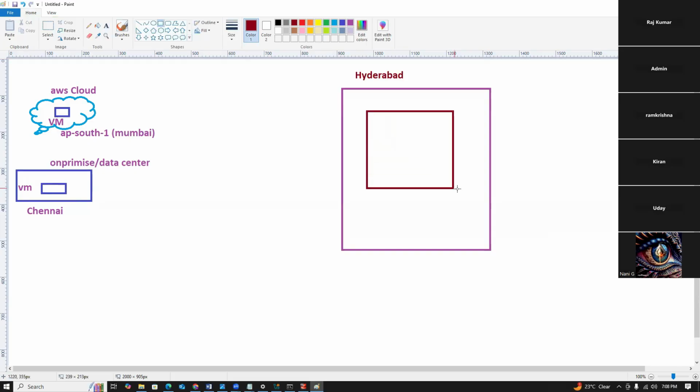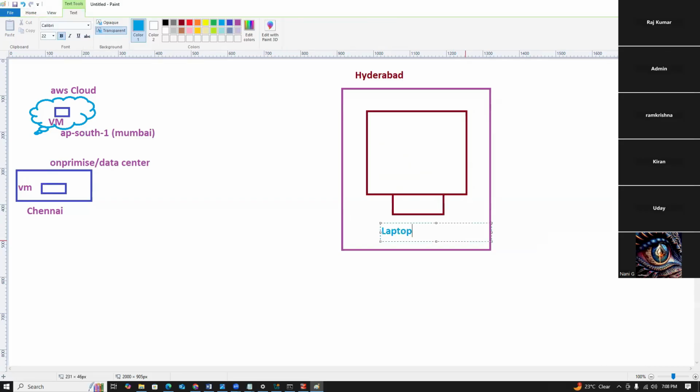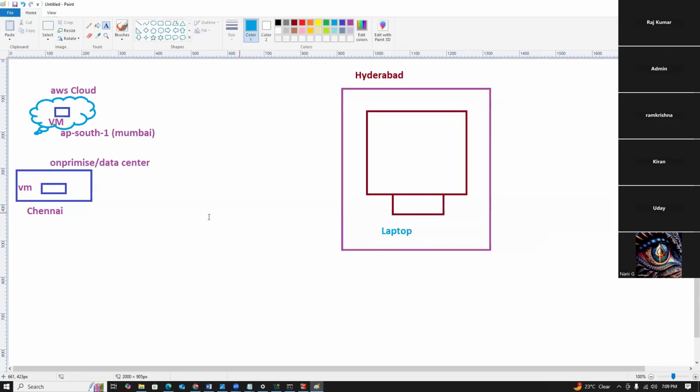So you want to connect this. This is your laptop, guys. You want to connect the server from either a data center or a cloud. How can you connect with your servers? For example, Mumbai or Chennai. We will not go to the Chennai data center to connect, right? We can connect from your laptop, either in Hyderabad or from your home. I want to connect this server from here.